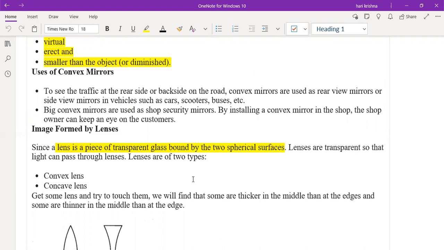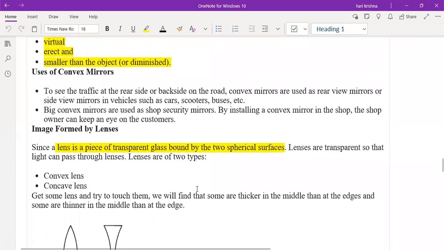Sir, when we keep it close, yeah. And when we keep it far away, sir, the image is real. Sir, it can be smaller or even magnified; it depends on the position. Yeah, it will be smaller only. Sir, it can also be magnified depending on the position for convex lens.